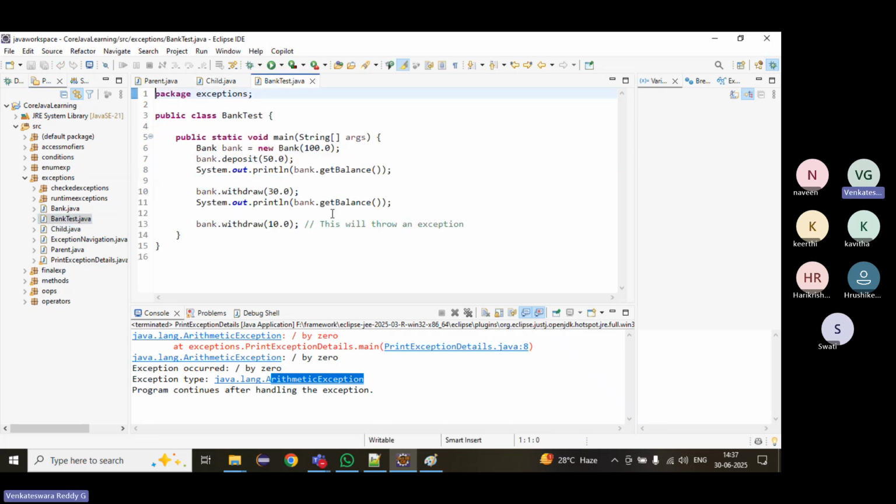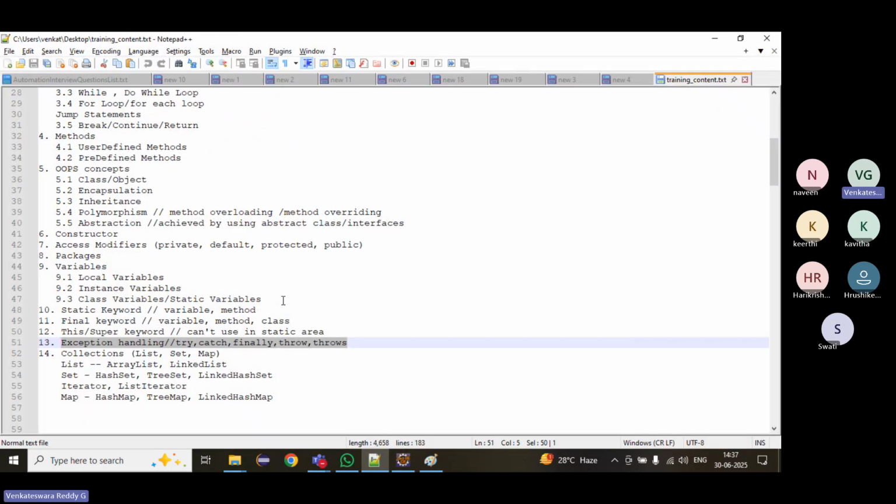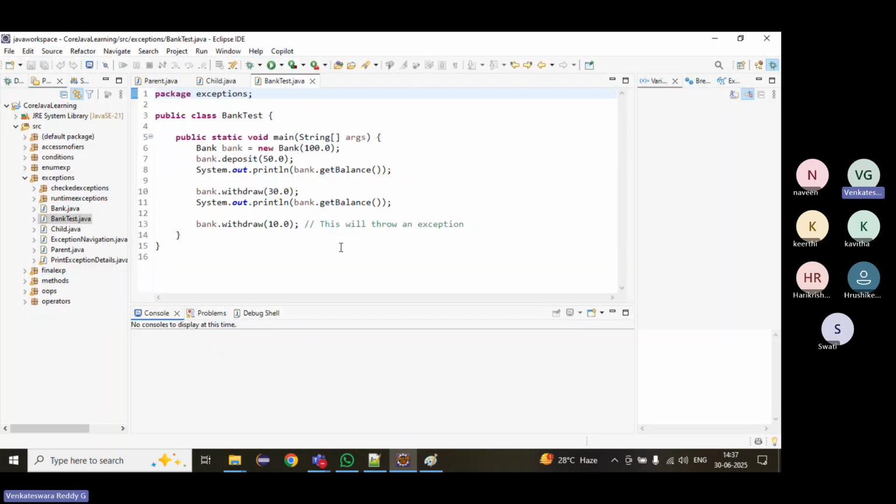Coming to custom exceptions now. So for any doubts, we will go to the final one. Custom exception, our own exception. So far we have seen predefined exceptions. We will see now the custom exception and how to create it.